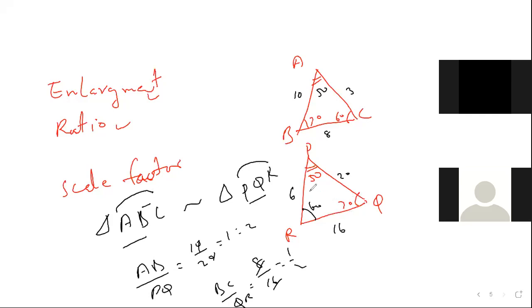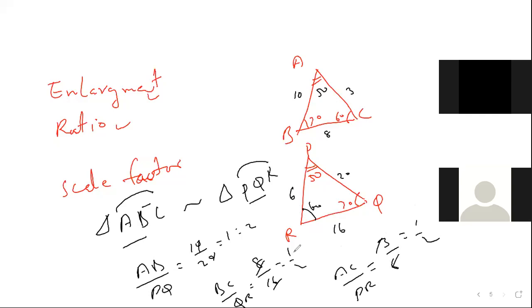AC and PR. AC by PR, so that is also 3 by 6, that is half.